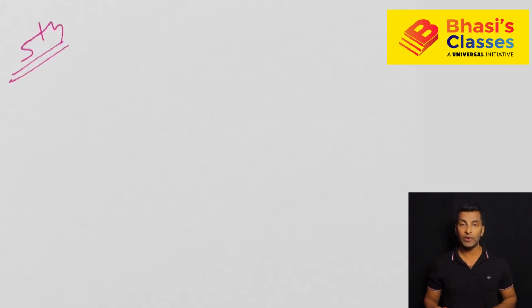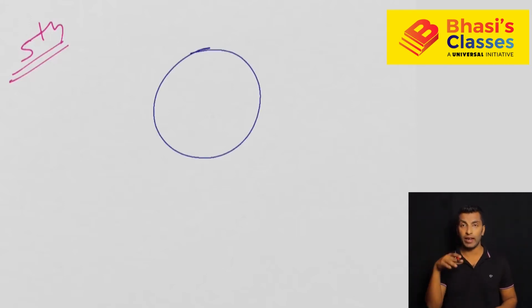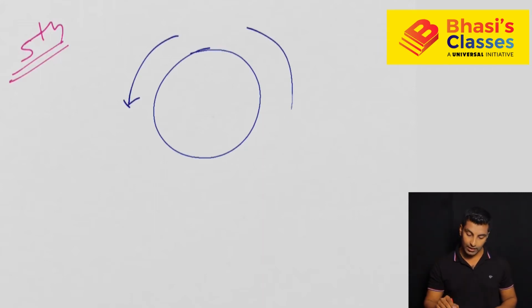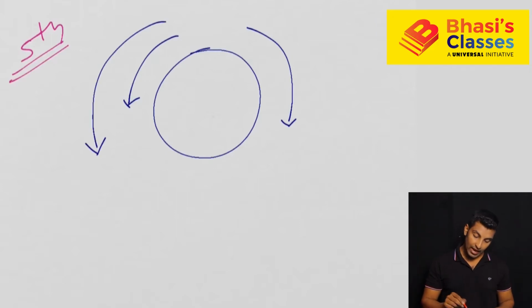Now in this video I'm going to discuss the meeting point questions which are in a circle. I'll also cover the clock related questions here itself. There will be a circular track, and two people will be running around. They can either run in the opposite direction, or they can run in the same direction like this.